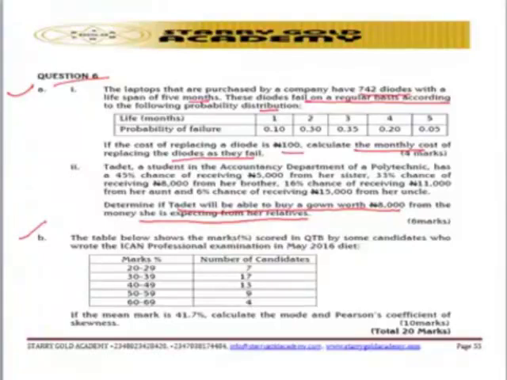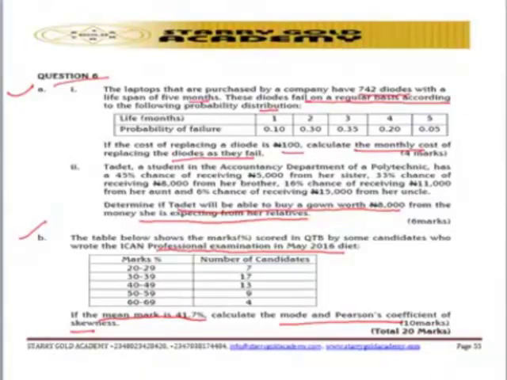In 6B, the table below shows the marks scored on quantitative techniques in business by some candidates who wrote the ICAN professional examination in the May 2016 diet. You are expected to calculate, if the mean mark is 41.7%, the mode and Pearson coefficient of skewness.